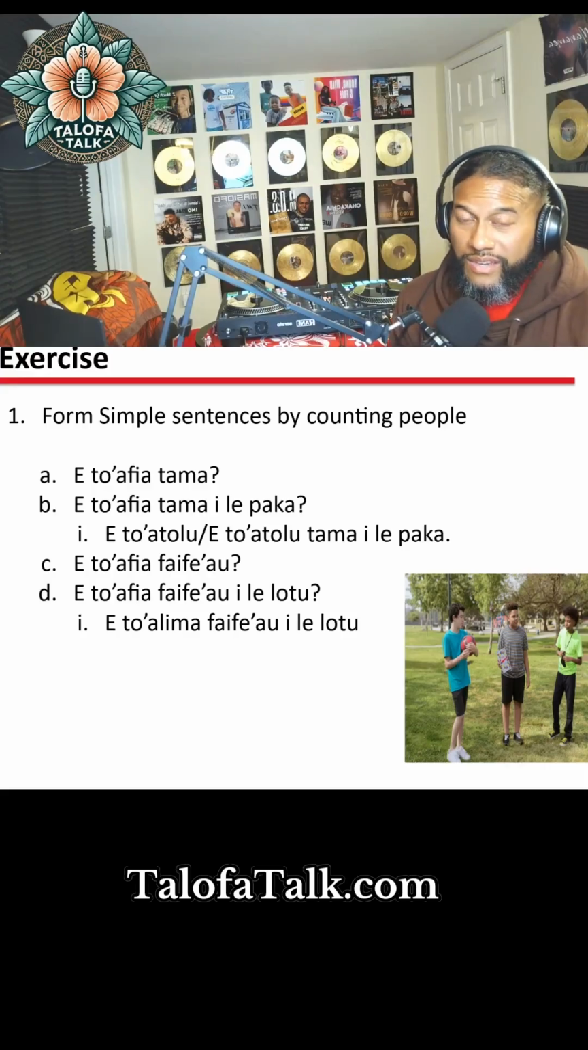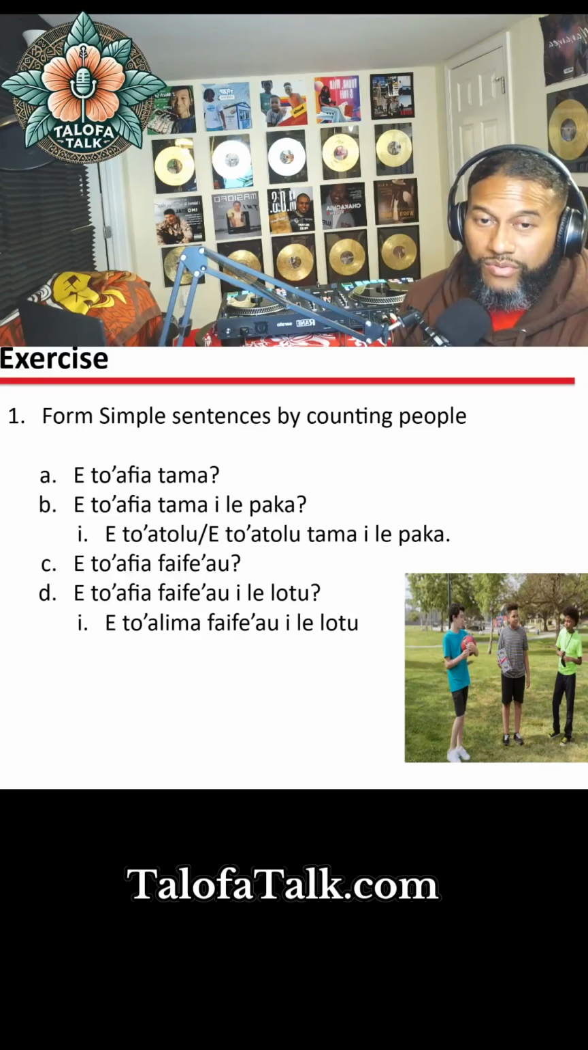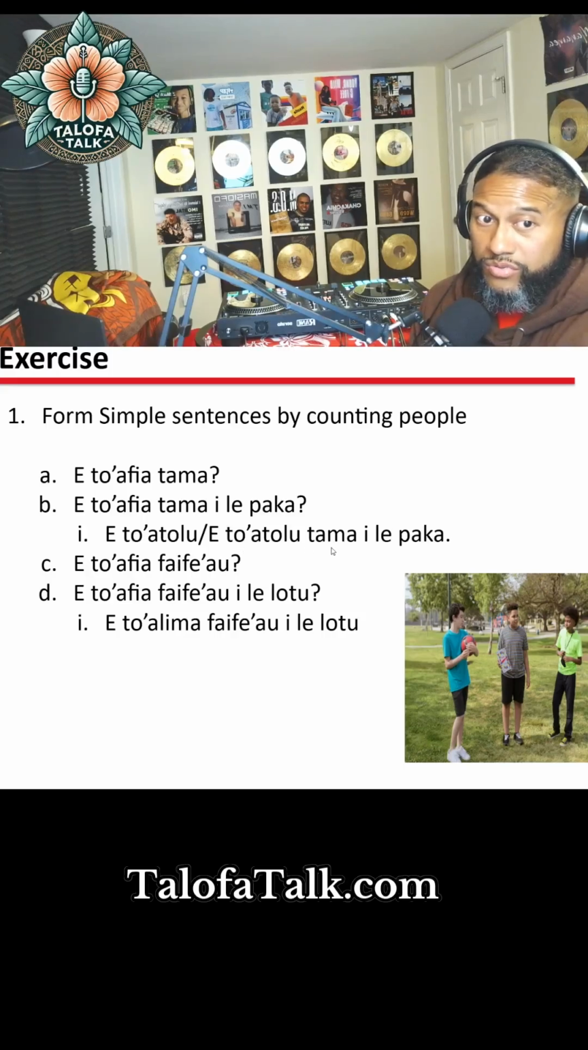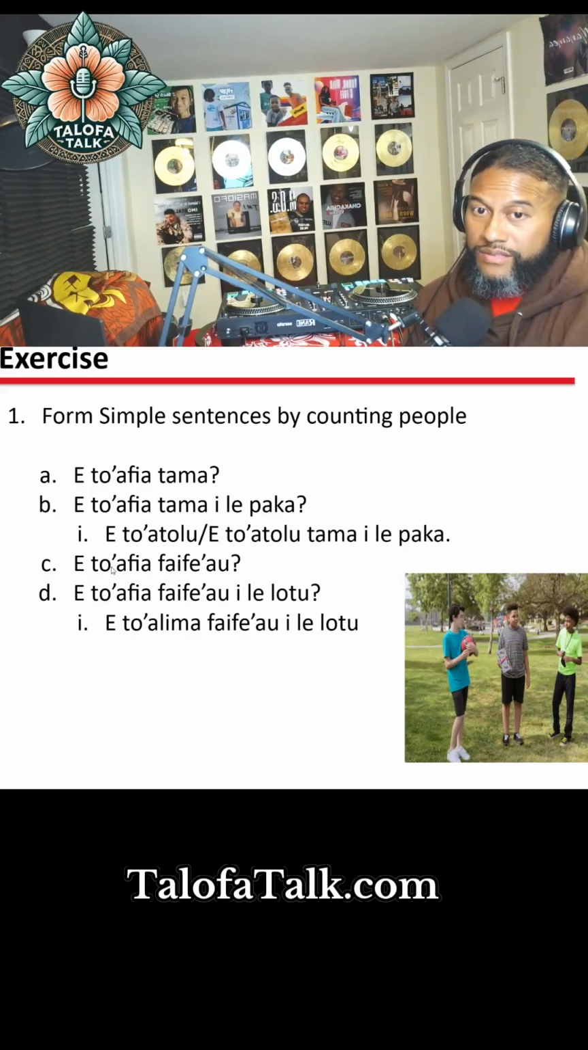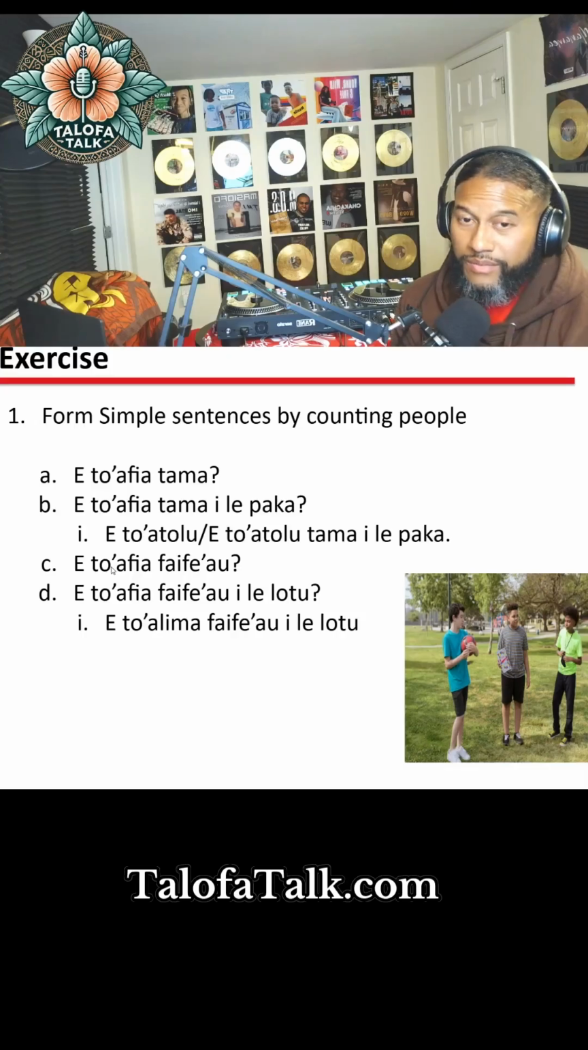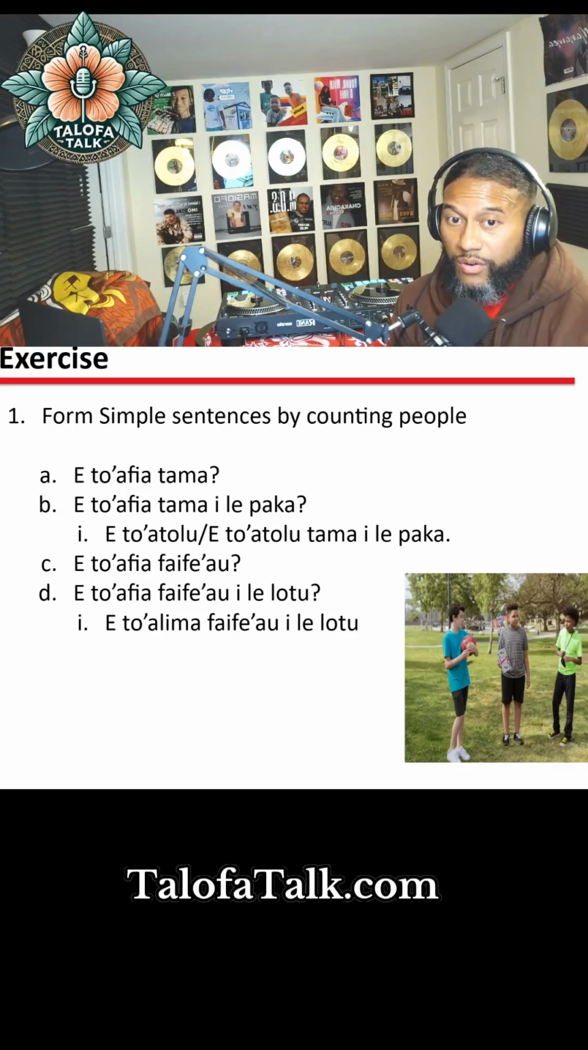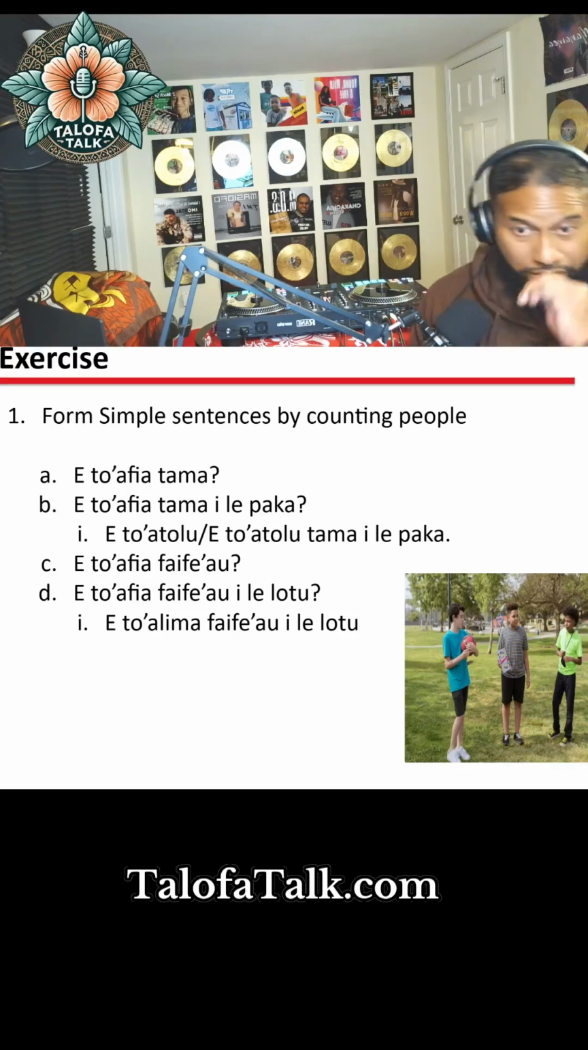We wouldn't just say, well, I guess you could say that. I have heard people say just e tolu. But when we're talking about people, that is the prefix: e to'atolu, or e to'atolu tama i le paka. All right, this one right here, faifeau. I think most people know that means preacher or minister or whatever. So e to'afia faifeau?